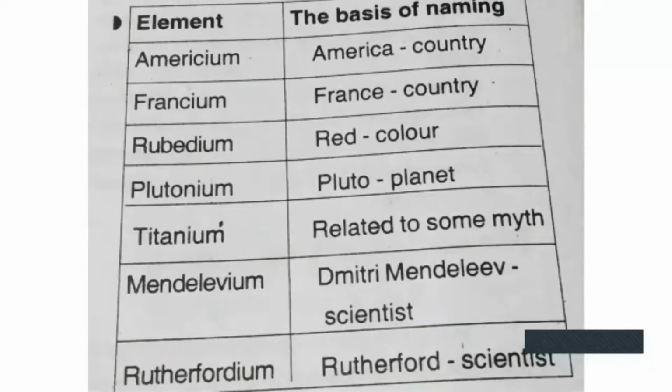Rubidium. What is the meaning of rubidium? That is ruby. Ruby means red color. Next, plutonium. Plutonium is based on the planet Pluto. Next one, titanium. Titanium is related to a satellite. That is related to some myth. Mendelevium is based on the scientist name Mendeleev. Next one, Rutherfordium. Rutherfordium is also based on the name of the scientist Rutherford.